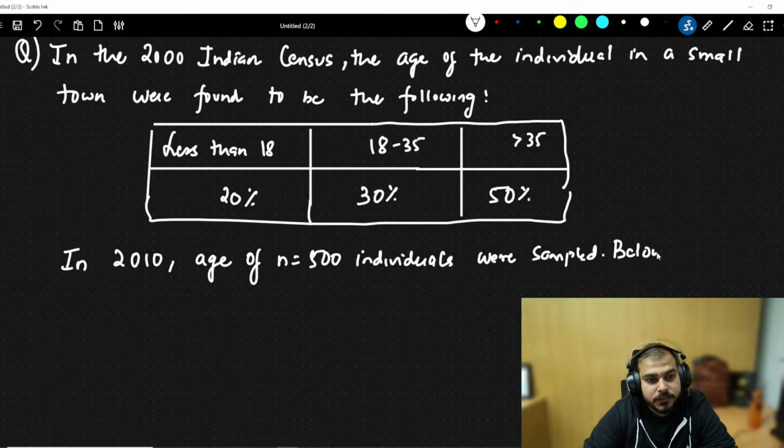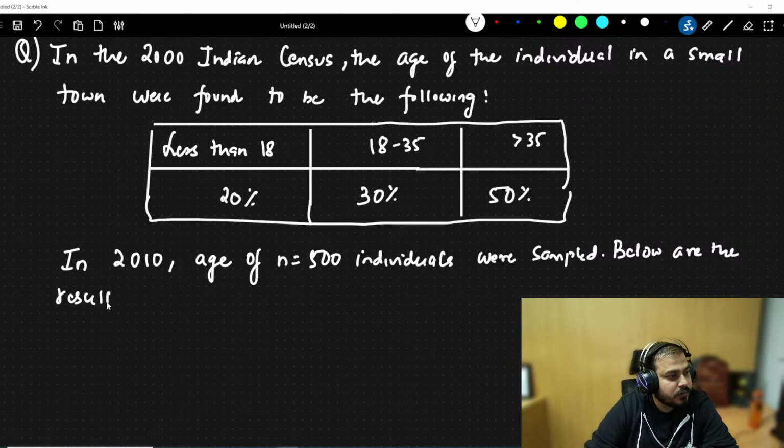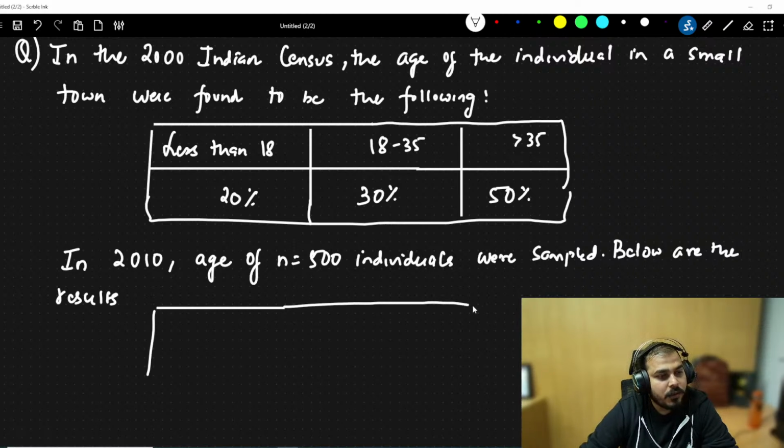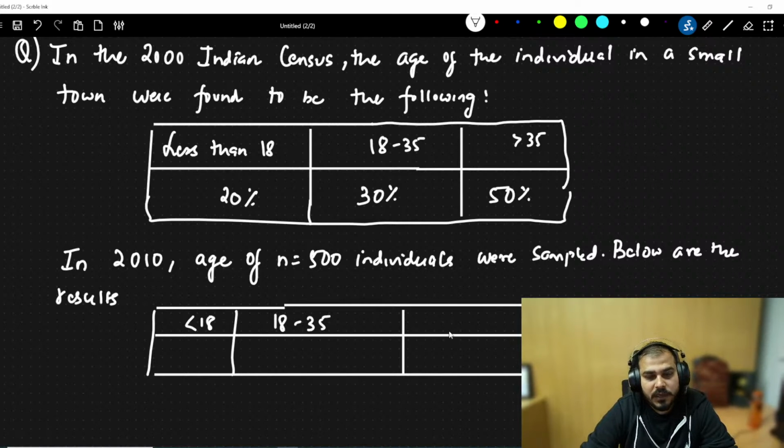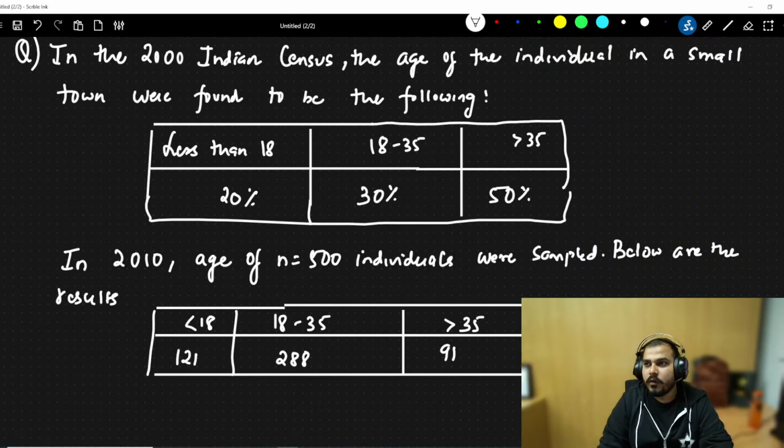Below are the results. Again we have three columns. In 2010 they again took a sample of 500 people and found the basic results. Out of those 500, less than 18 were 121 people, 18 to 35 were 288 people, and greater than 35 were 91 people.